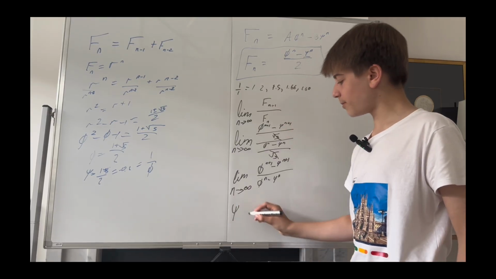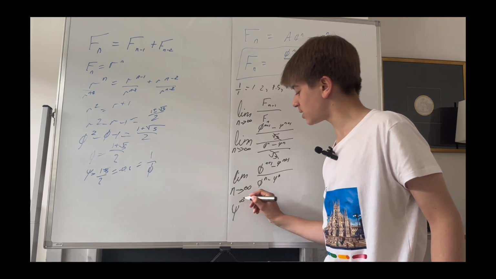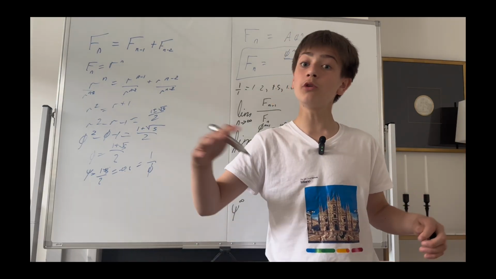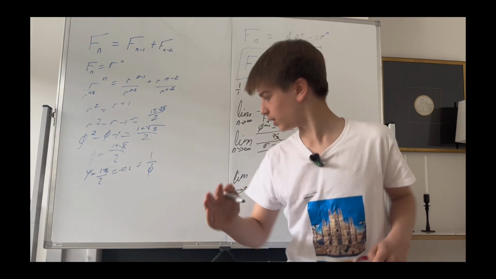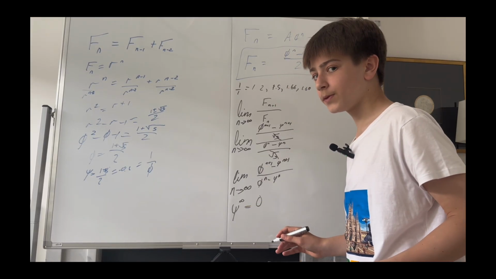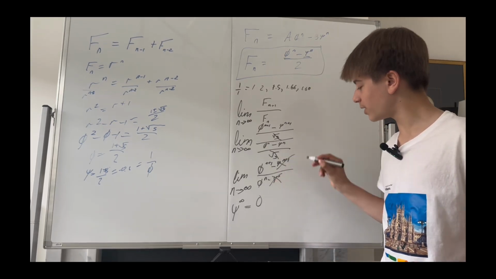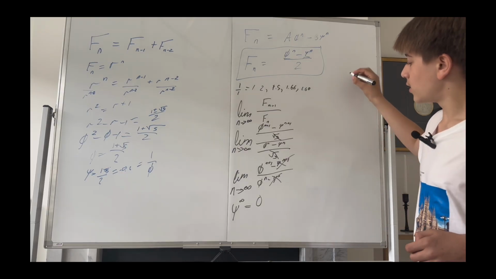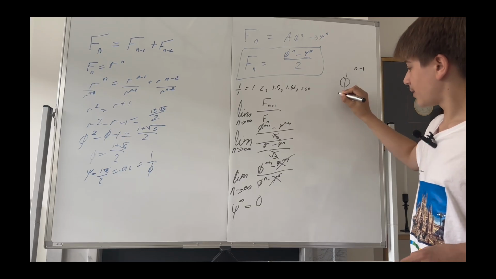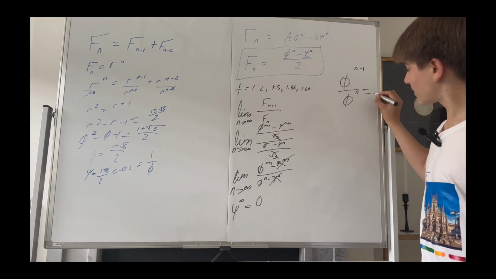Now, what happens to psi? Let's think about psi. What happens to psi as we raise it to the power of massive numbers, such as infinity? Well, any fraction, when you multiply it by itself, gets smaller and smaller. So eventually, psi to the infinity equals 0. So what we know is that psi actually has no influence on the equation. What do we get with that? We get phi to the n plus 1 over phi to the n. What does that equal?